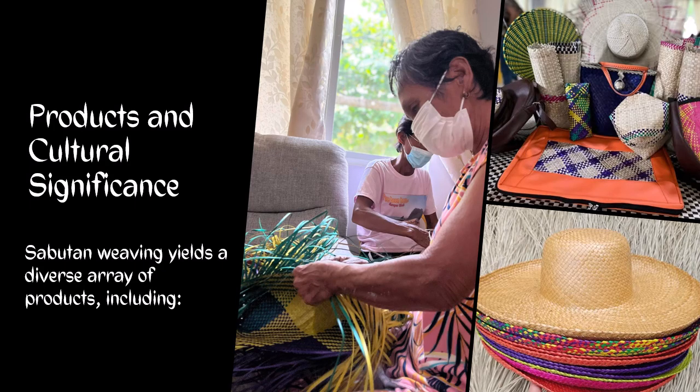Sabutan weaving yields a diverse array of products. These include like hats, mats, bags, purses, fans, etc. Ang wala lang nila class is clothing. Kay mura mo gani siya kanang kalbitang sa banig nga mura siya banig manggo dili siya although weaving but not kanang dili bitaw pang cloth. Okay?